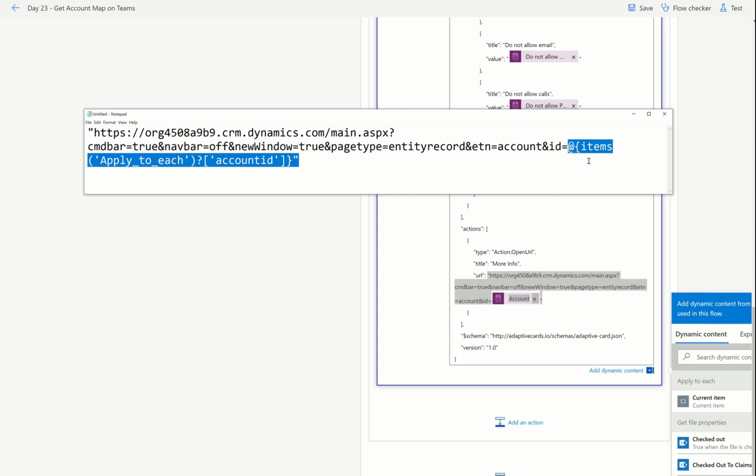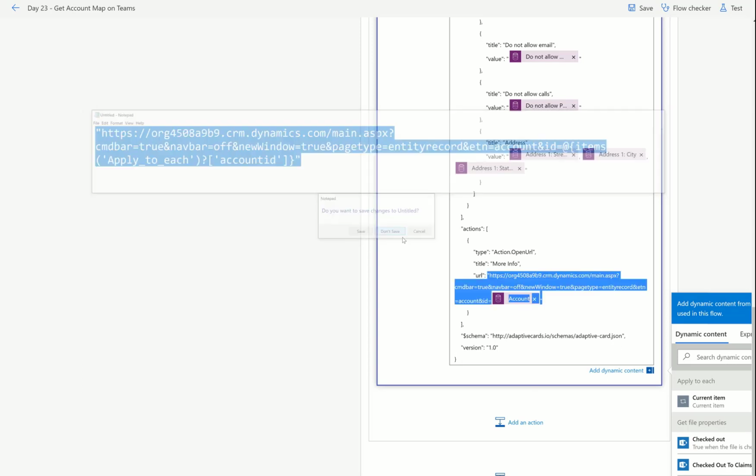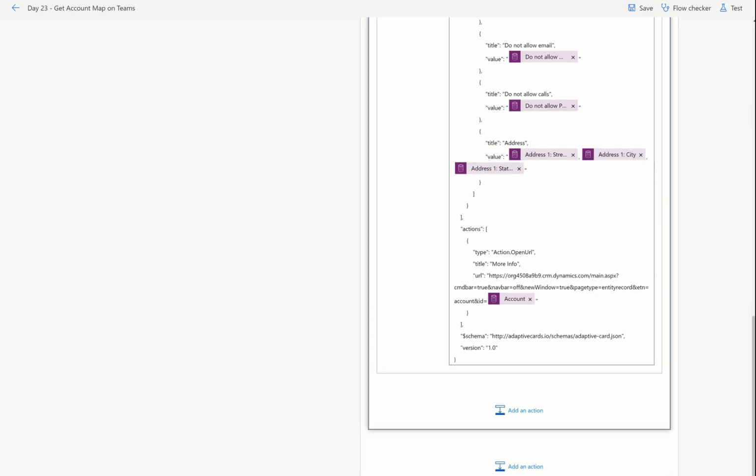Now, in hindsight, I really like this, but I think what I might do instead is put the website of the business, because if they don't have access to Dynamics and they're frontline workers, this will not work for them. Okay, that's a hindsight decision, but I did want to show you how to make a link to the form anyway.